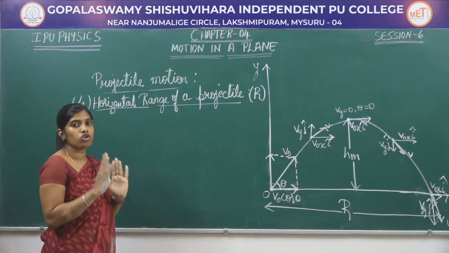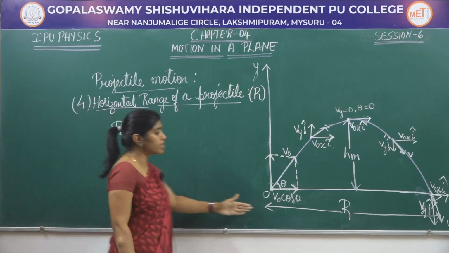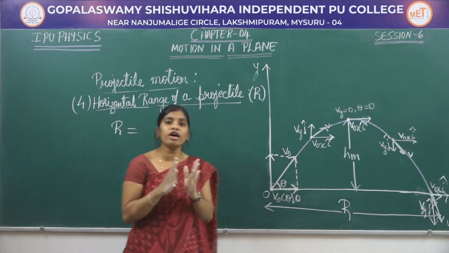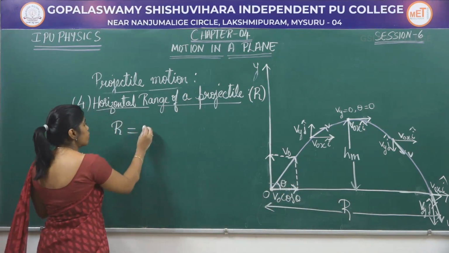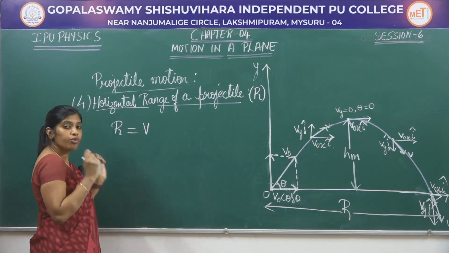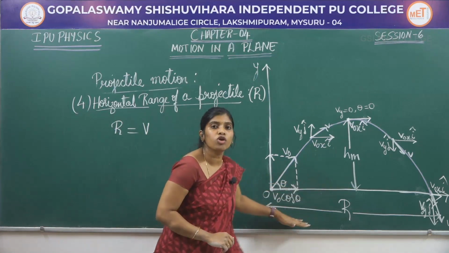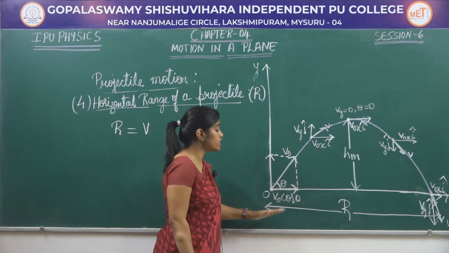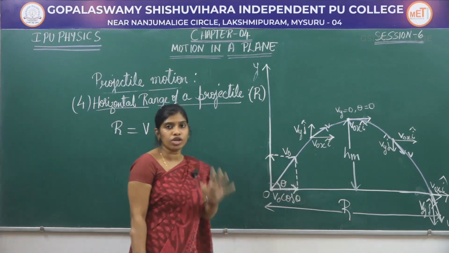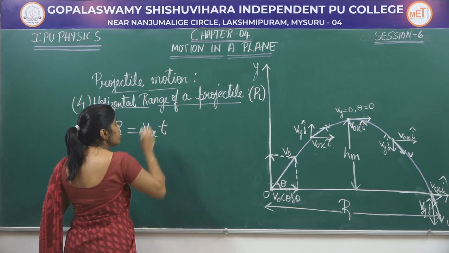To find the range of a projectile, we are going to use the formula. This range is nothing but the distance. So, the formula for distance is velocity into time. Therefore, range is equal to velocity. But which component of the velocity should I take? It is the horizontal component. I am not going to consider the vertical component here. Horizontal component V naught x into t.